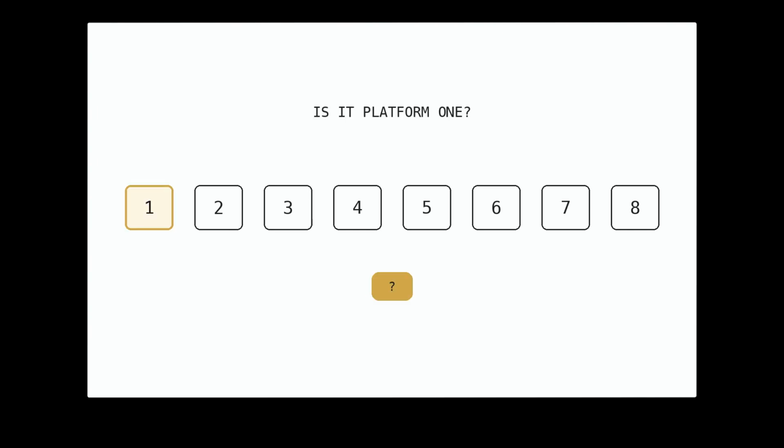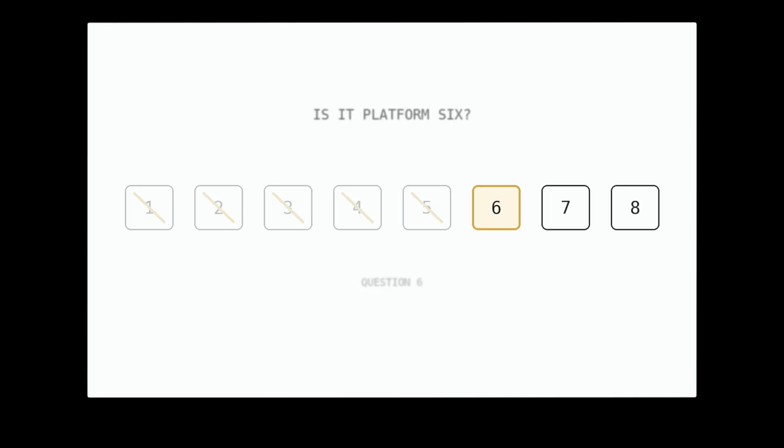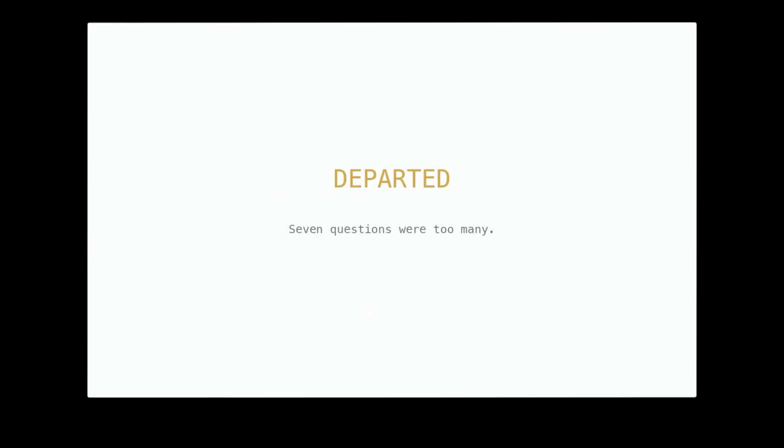You could ask, is it platform 1? If the answer is no, ask about platform 2, then 3, then 4. In the worst case, you need 7 questions. By then, you may have missed your train. There is a faster way.